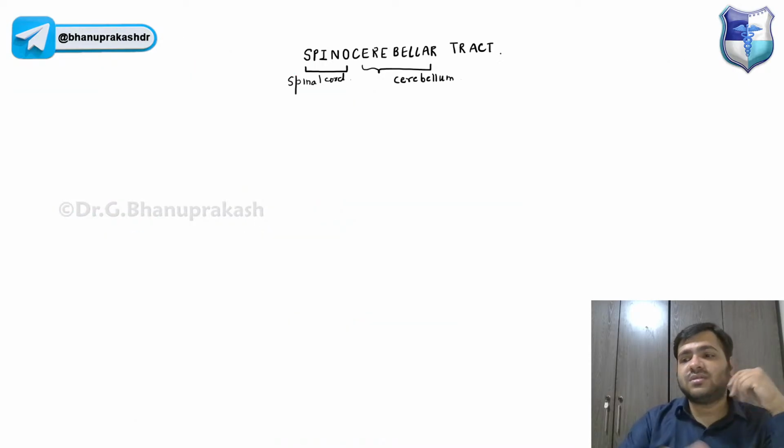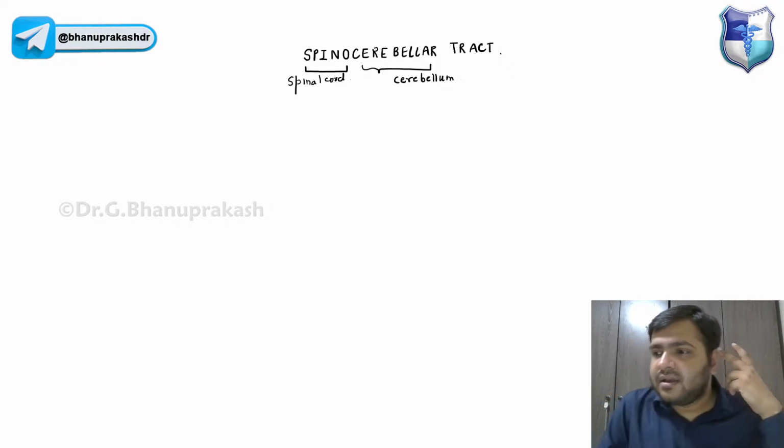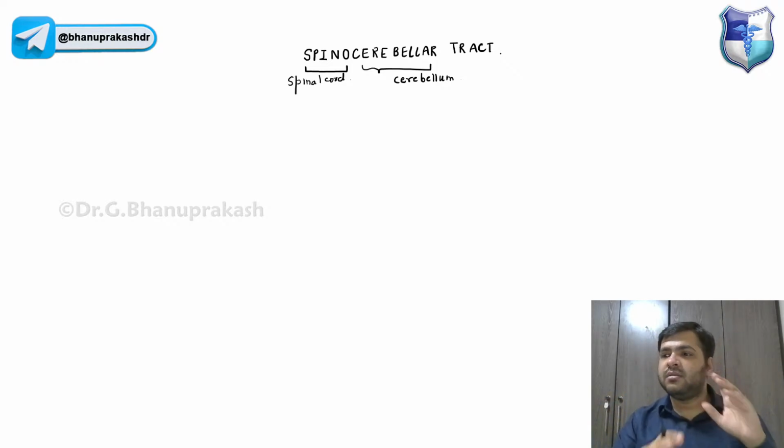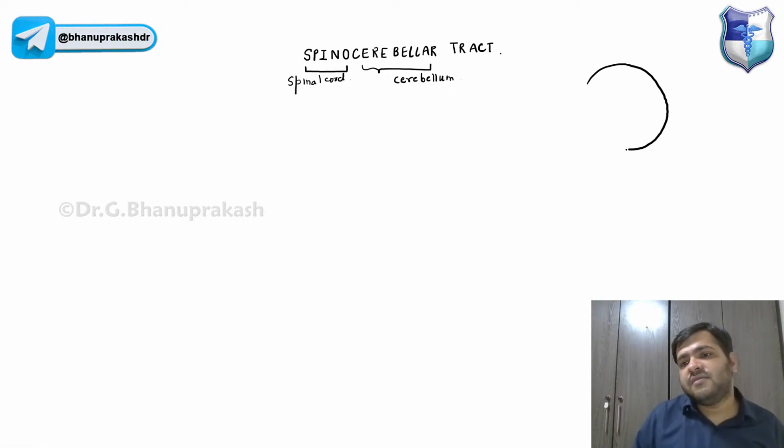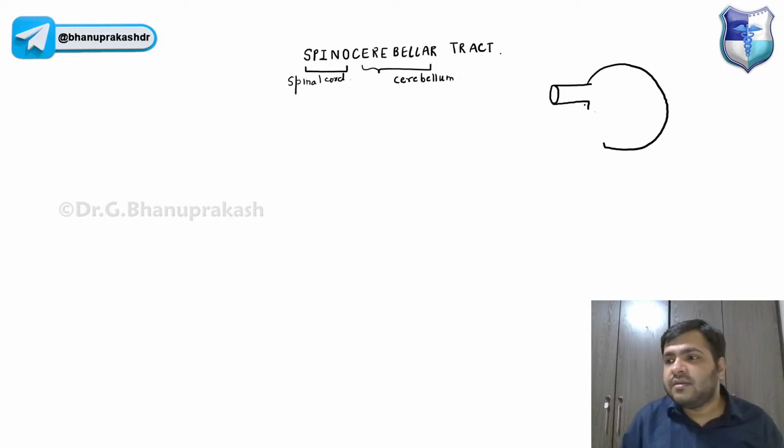Now coming to the third one, that is the spinocerebellar tract. Again, guys, if we look at one of the sides of the cerebellum, the cerebellum has three peduncles.